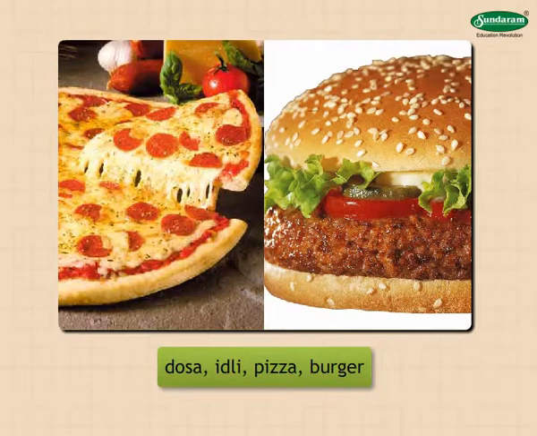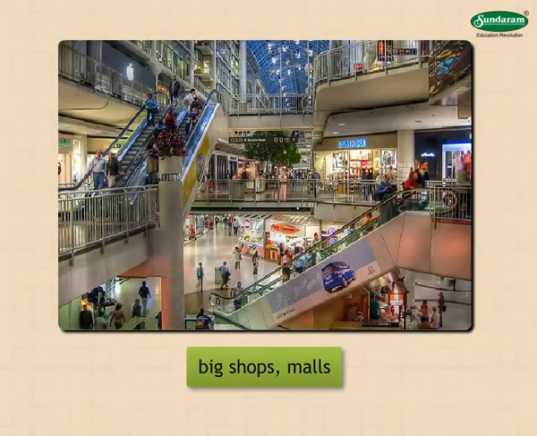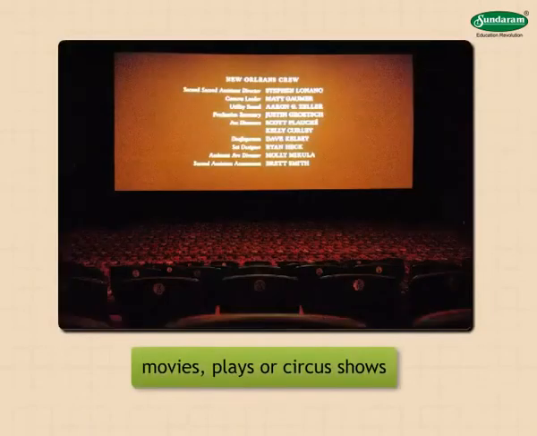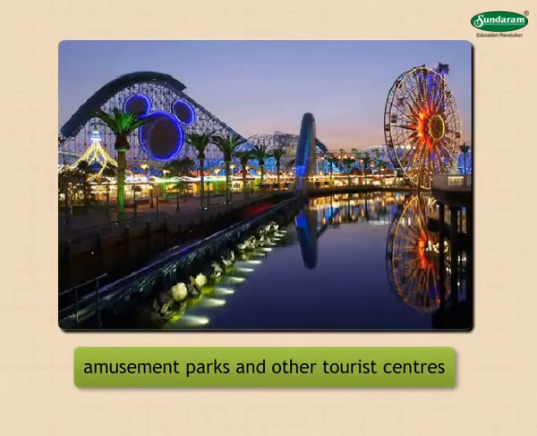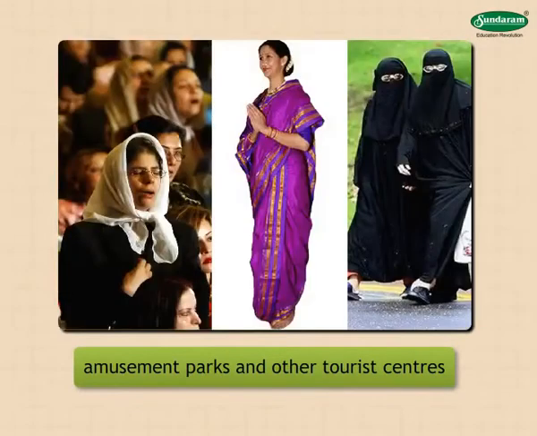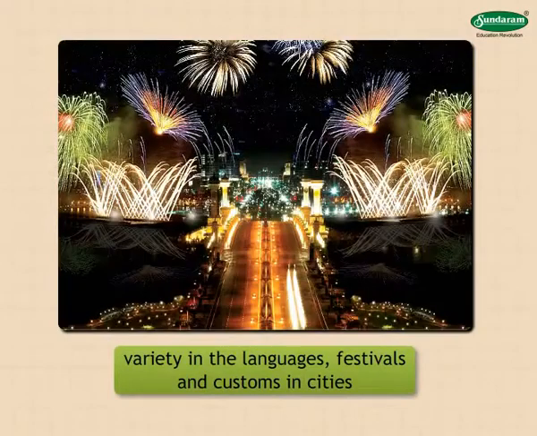People in cities do their shopping in big shops, malls, etc. For entertainment, they watch movies, plays, or circus shows. On holidays, they visit amusement parks and other tourist centers. People from different regions live together in cities. Therefore, we find a variety in the languages, festivals, and customs in cities.